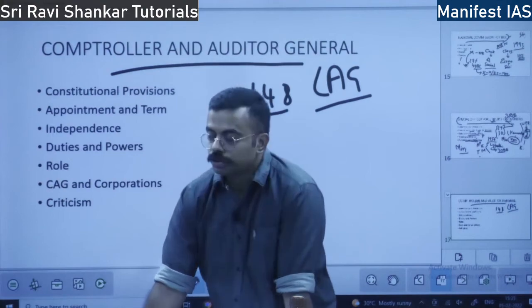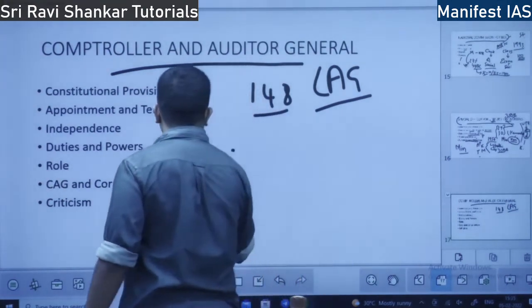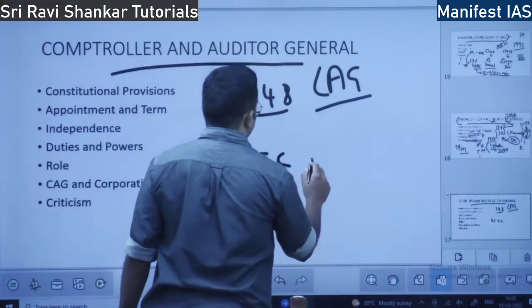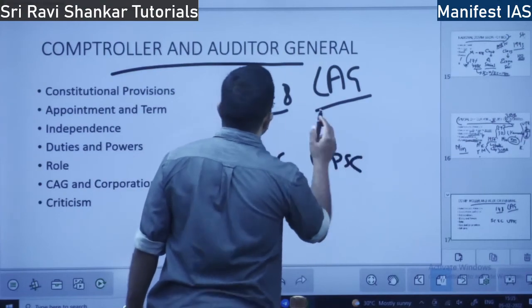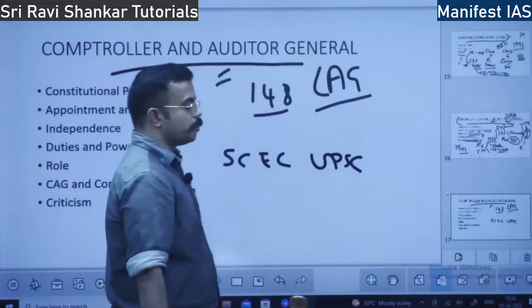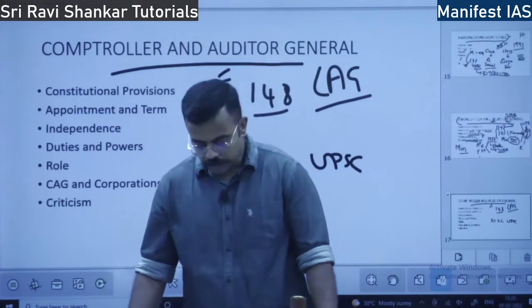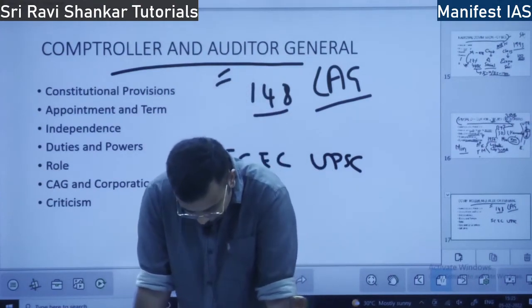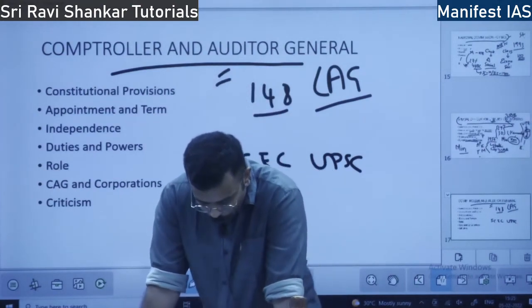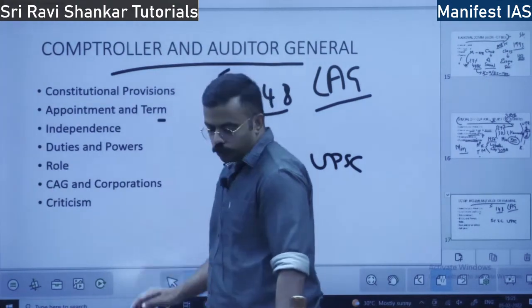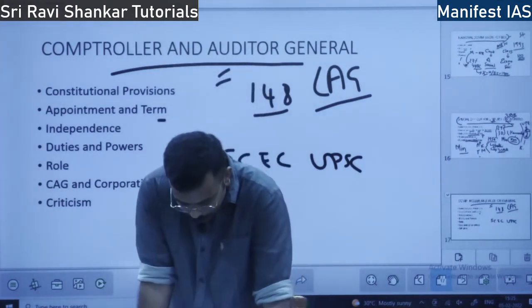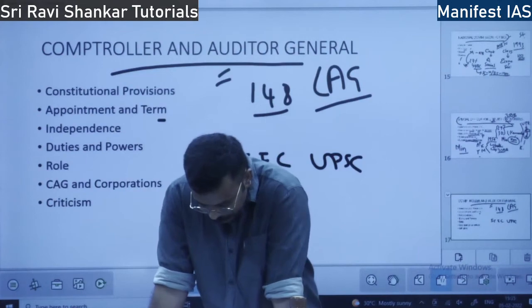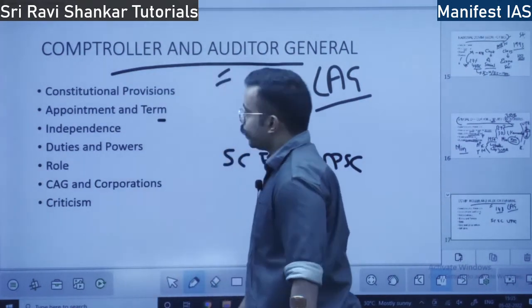It is a constitutional body similar to the Supreme Court, Election Commission, UPSC, and Finance Commission. This body is also a constitutional body. I already explained what a constitutional body is. So, appointment and term. Who appoints it? The CAG is appointed by the President.